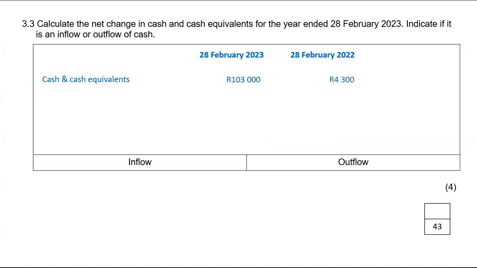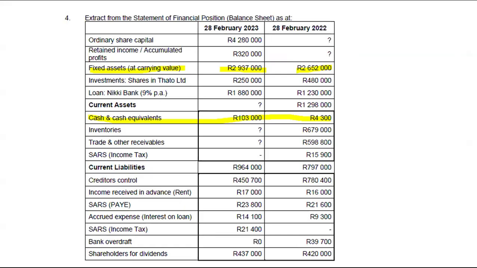But I always say to my students, hope they listened, you don't just look at cash and cash equivalent. You always have to be on the lookout for bank overdraft. So you must always check what you have under current liabilities. Need to check if there's any bank overdraft there because that is a cash and cash equivalent. It doesn't affect your trade and other payables, but it's a cash and cash equivalent. And I remember seeing it. It was that 39,700. You still remember it. I said we're gonna show it at the bottom, and that's what we're doing. We are at the bottom, right?